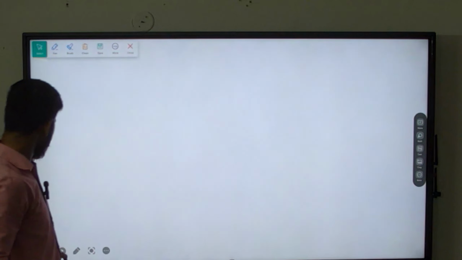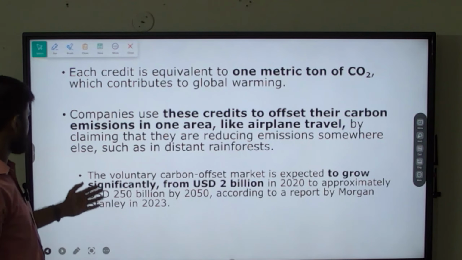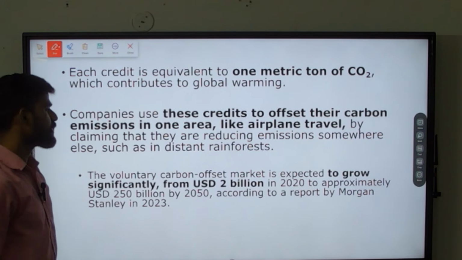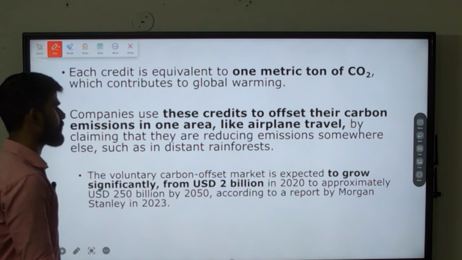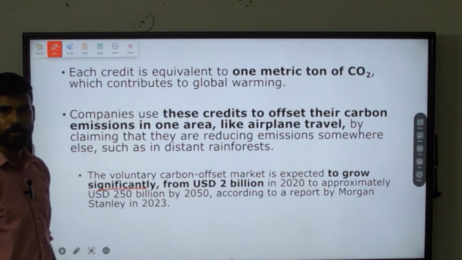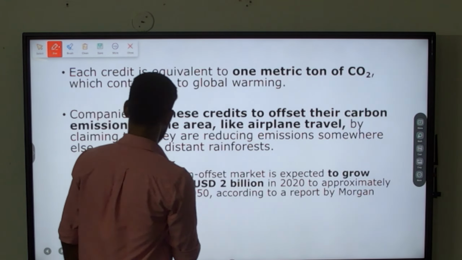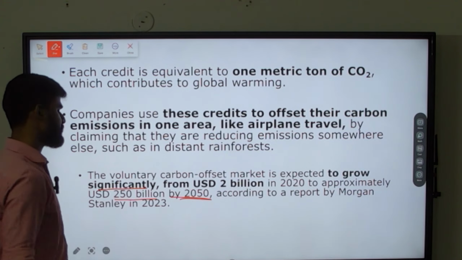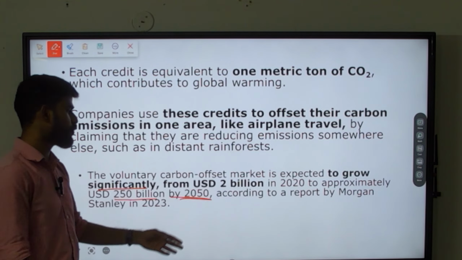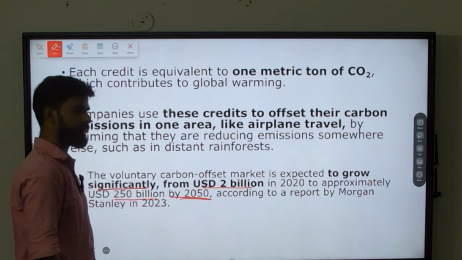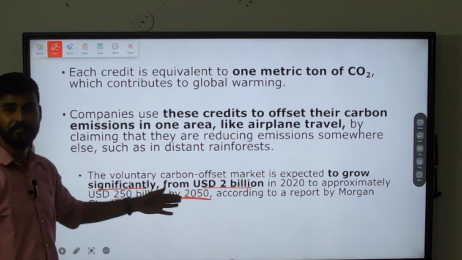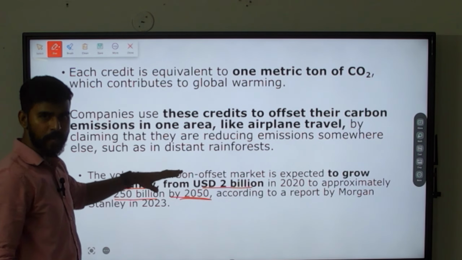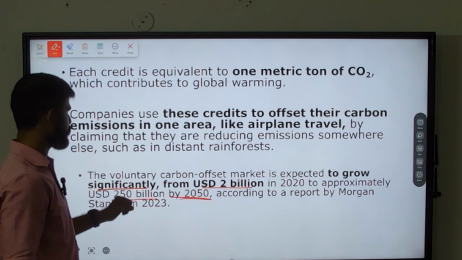So yes, with this, we have come to the end of today's session, and this point is also important. The voluntary carbon offset market is expected to grow significantly. By the year 2050, it will be 250 billion US dollars. In the year 2022, it was just 2 billion US dollars, but by the year 2050, it is expected to grow up to 250 billion US dollars. This is the carbon credit market. So all these points are important.